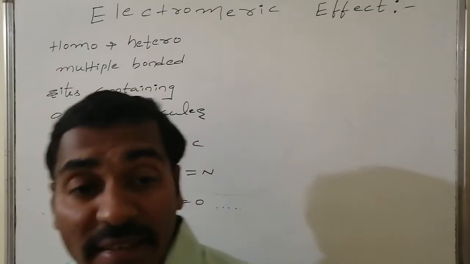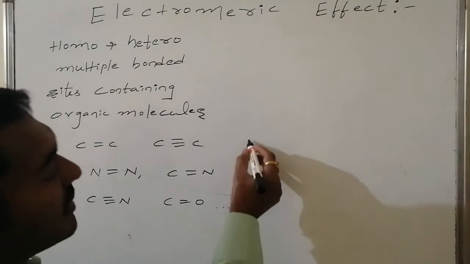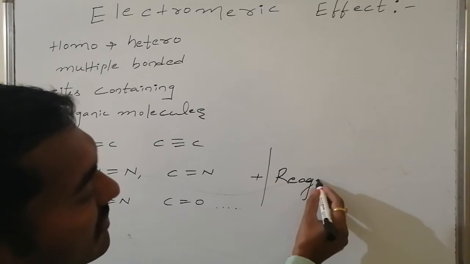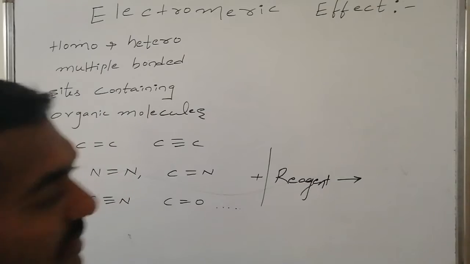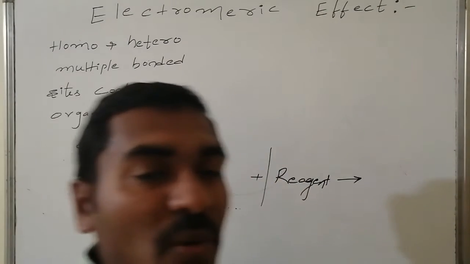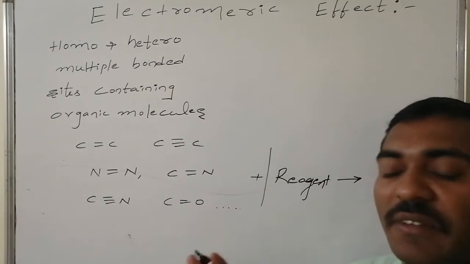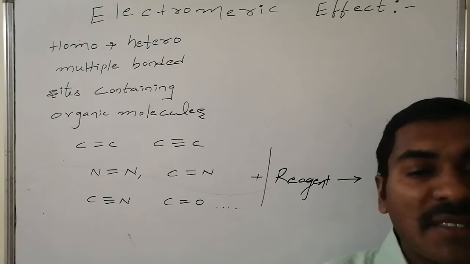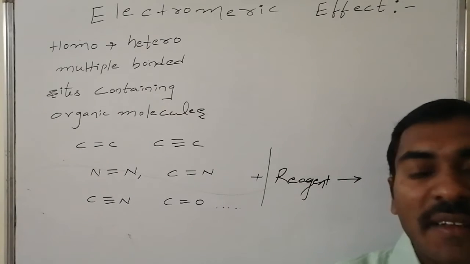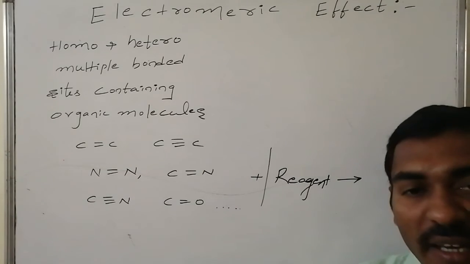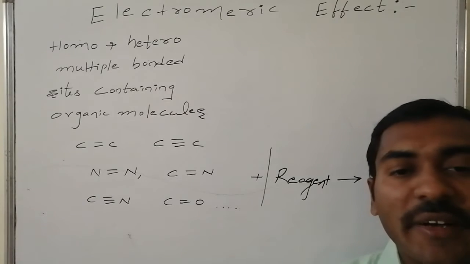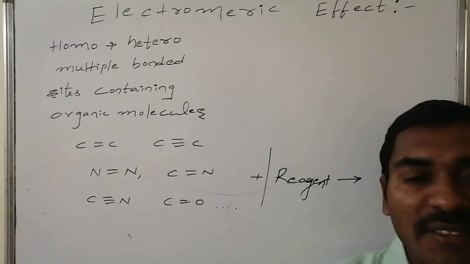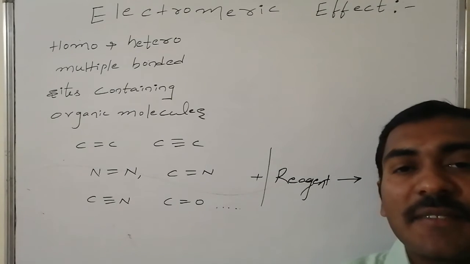But when a reagent comes nearer to these molecules, in either case, the zero dispersion is converted into a permanent dispersion in the presence of the reagent, whereas the partial dispersion is converted into a complete dispersion of the charges on behalf of their electronegativities. This has 1 unit of positive charge, and this has 1 unit of negative charge. Like that, it facilitates this effect.